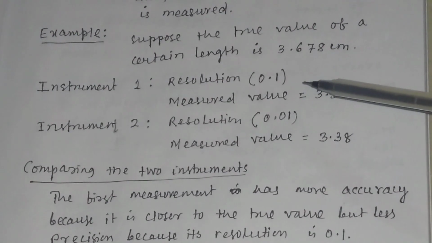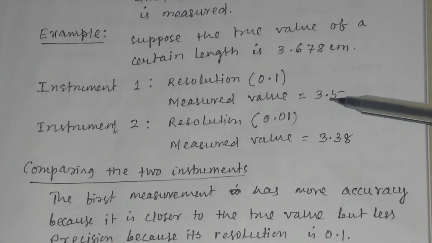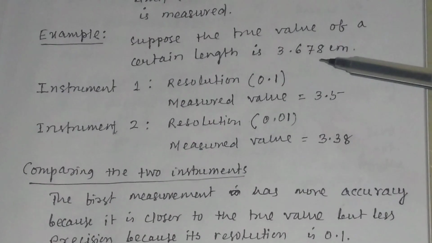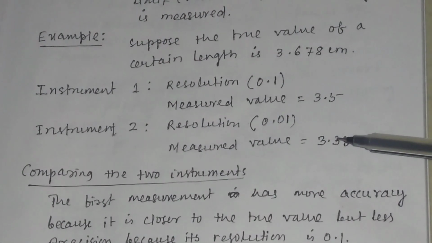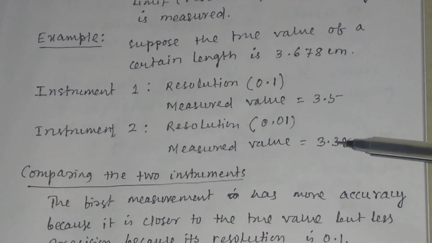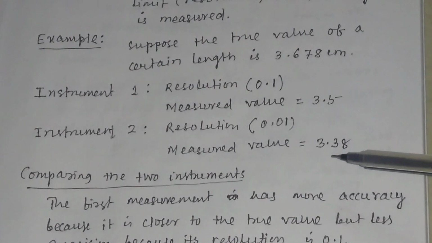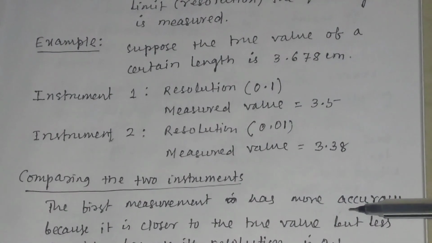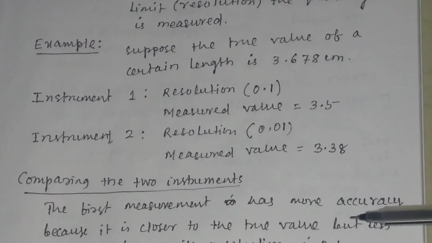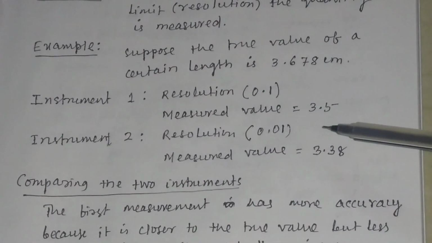So the measurement in the first instrument is much closer to this true value as compared to the measurement done by the second instrument. So the first measurement has more accuracy because it is closer to the true value but less precision because its resolution is 0.1.